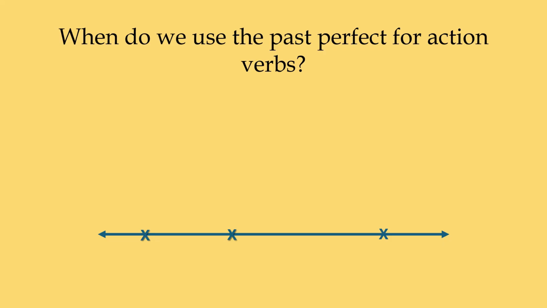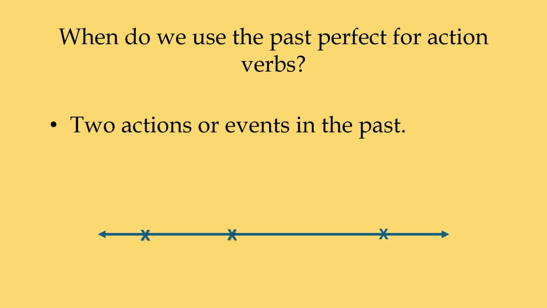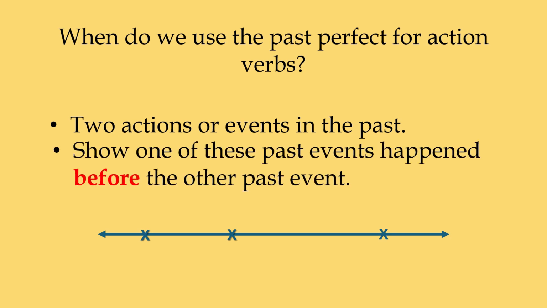All right, so let's begin. When do we use the past perfect for action verbs? We use the past perfect when we have two actions or events in the past, and we want to show that one of these past events happened before the other past event.